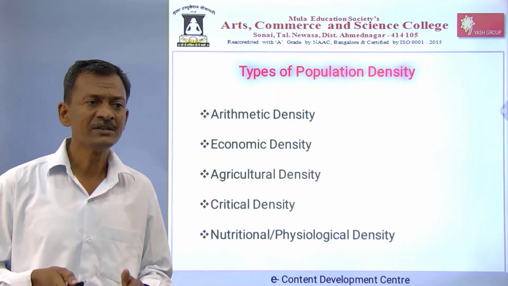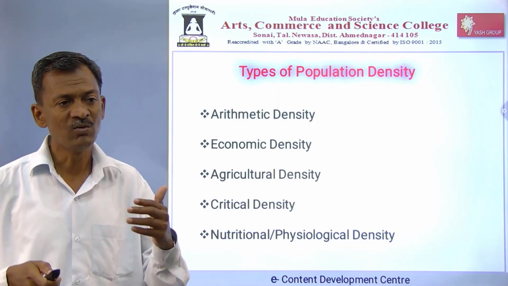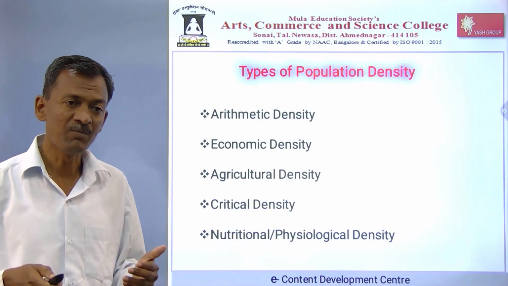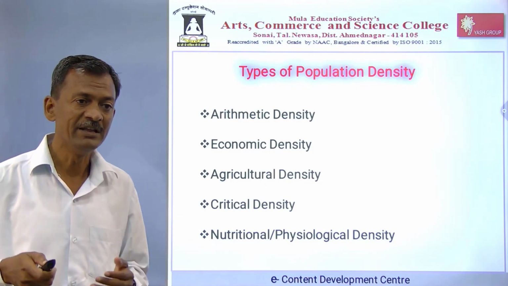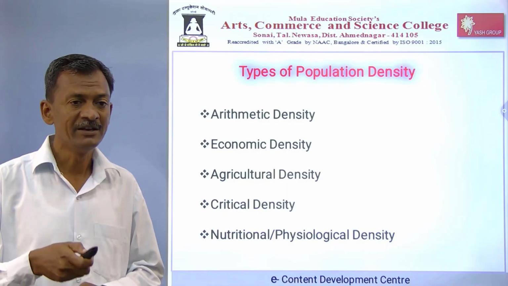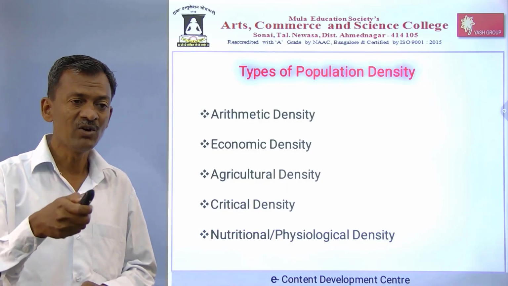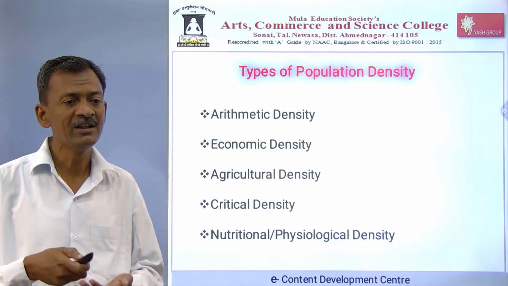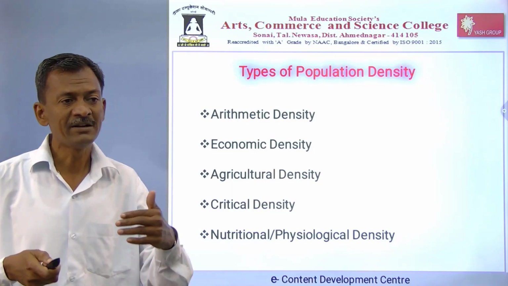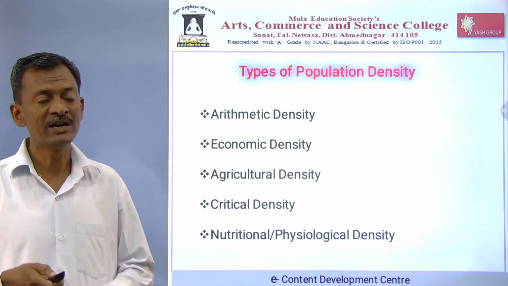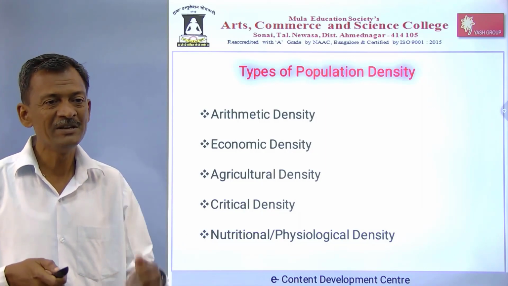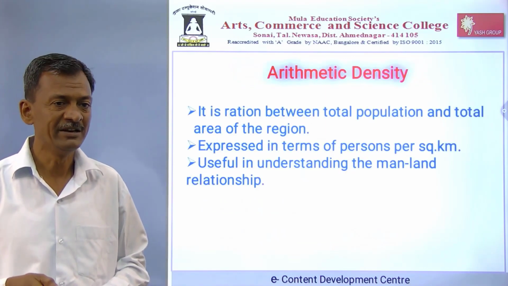Then for the systematic study, who are the demographers? Those who make the mathematical study of the population and its change in number are known as demographers. The demographer has defined these densities: arithmetic density, economic density, agricultural, critical, nutritional or physiological density. These are the types of density, but as students of geography, we will not go into all of them. Let me go to the arithmetic density.